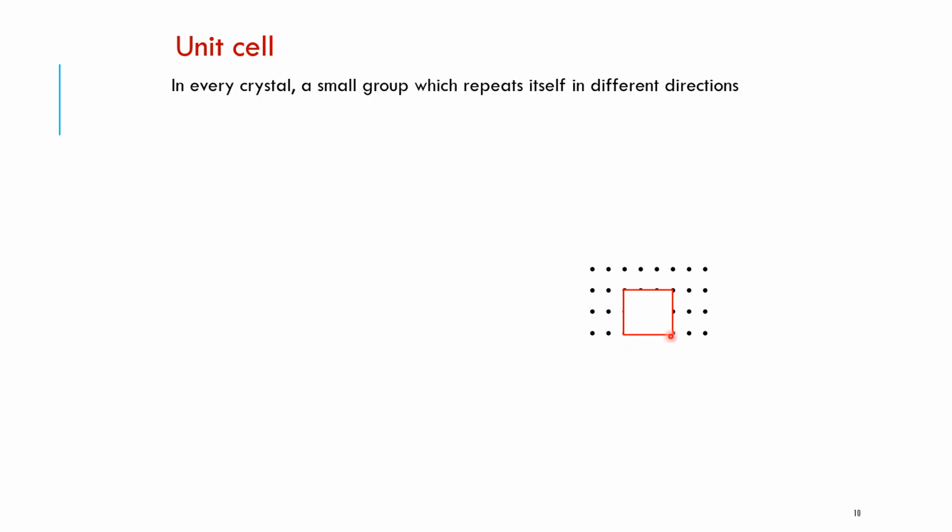Unit cell. If you have these atoms arranged in a particular order, this small square forms a unit cell. So in every crystal, a small group of atoms which repeat itself in different directions.